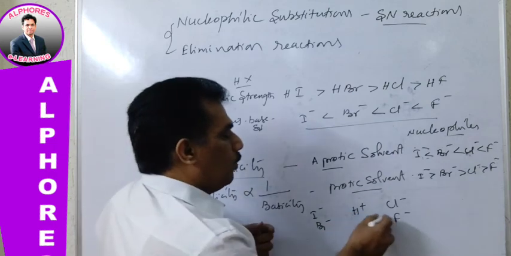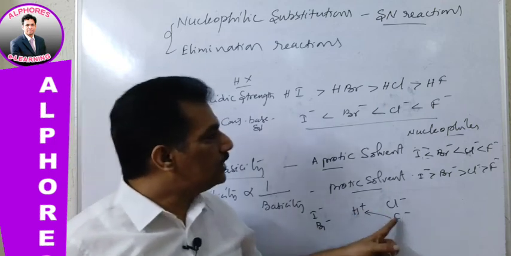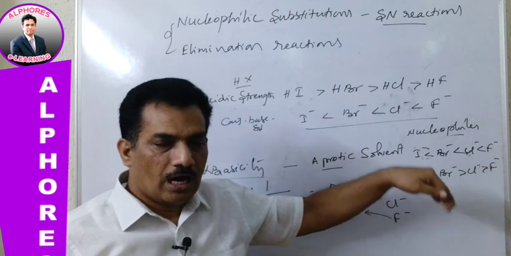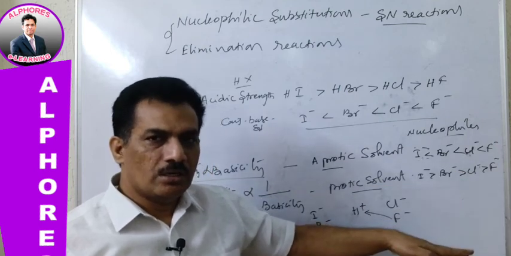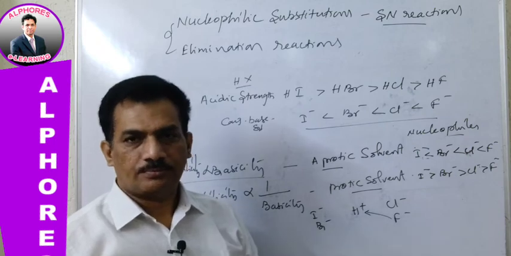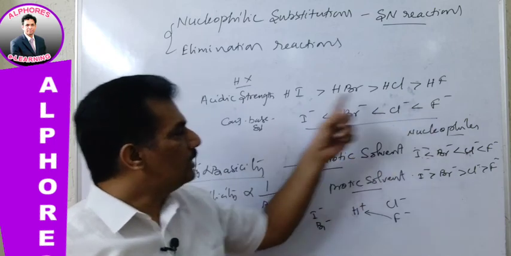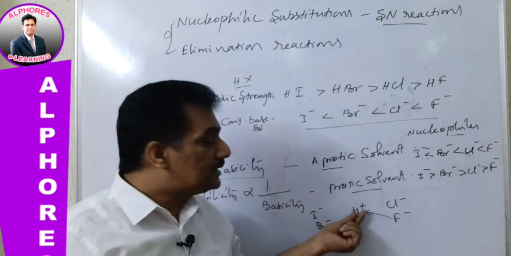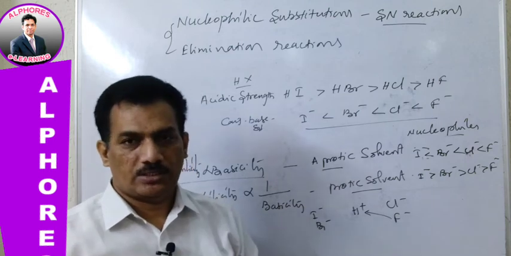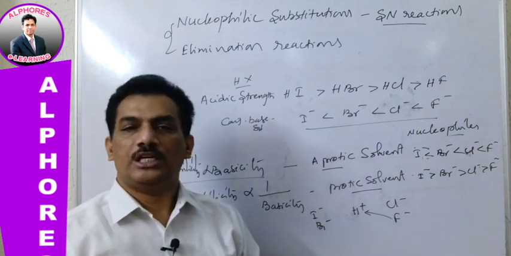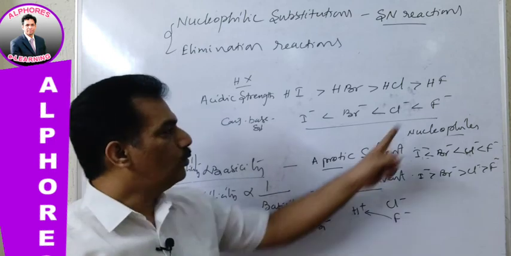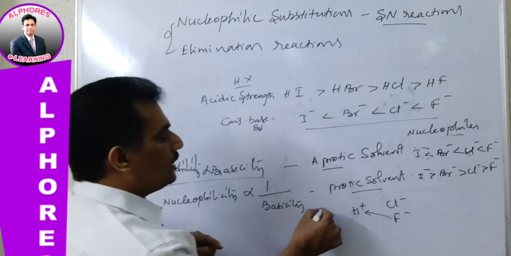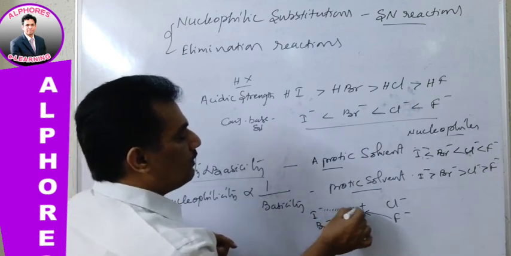That's why it will go. And then once it is protonated, its basic strength drastically decreases. And once the basic strength decreases, nucleophilicity also decreases. Now when compared to this, because of less conjugate basic strength, it has less tendency to attack H plus. That means its affinity towards H plus is less compared to F minus, is it not? And because of that, it is not interested, it is the last one that will attack H plus.